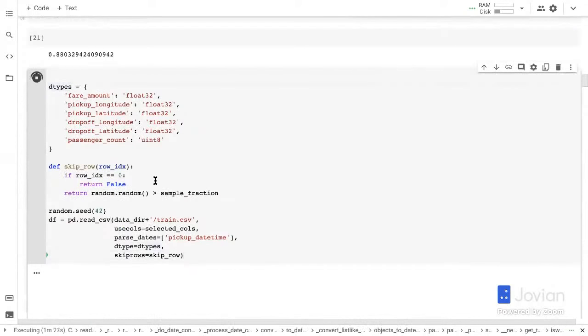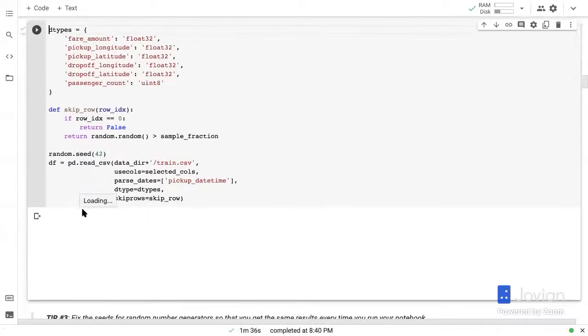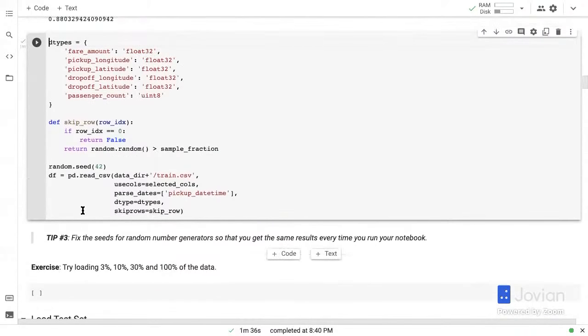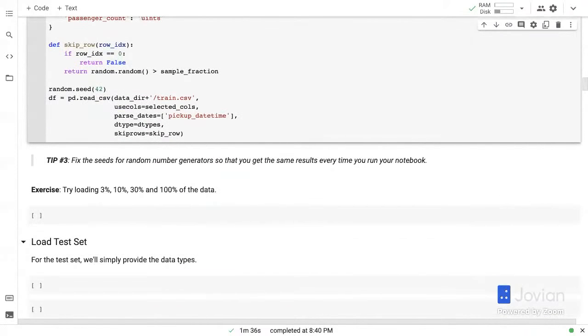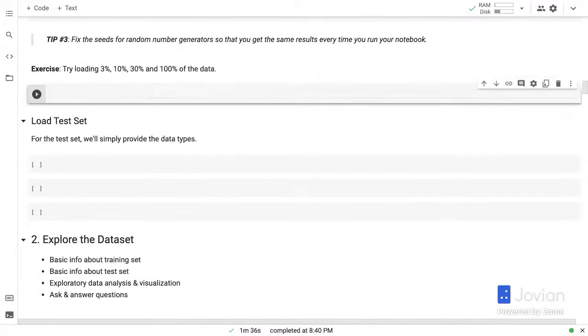Okay, this is taking a while. In fact, it has been running for 1.5 minutes. And this is happening while we're working with just 1% of the data. So you can imagine when you're working with 100% of the data, it's going to take a lot longer. And not just this, but every single step of this, it took about 1 minute, 36 seconds to complete. Okay. Now, that's the exercise for you. Try loading 3%, 10%, 30%, and 100% of the data and see how that goes.